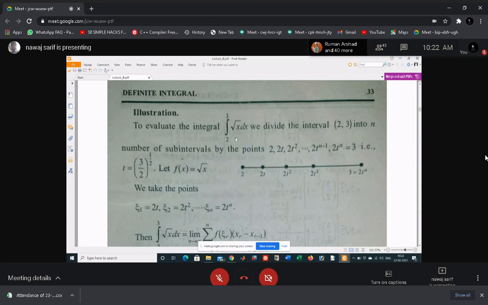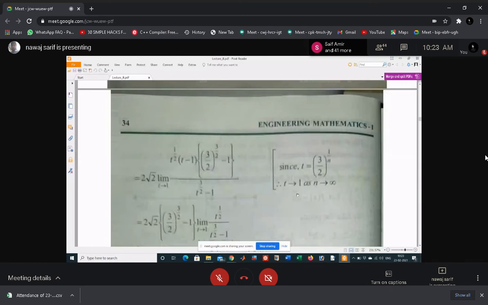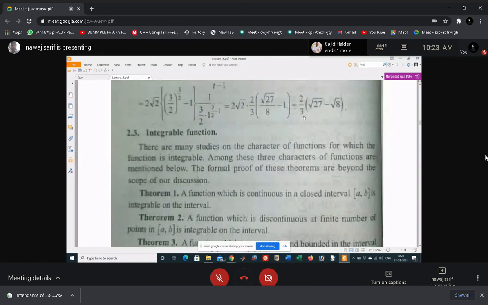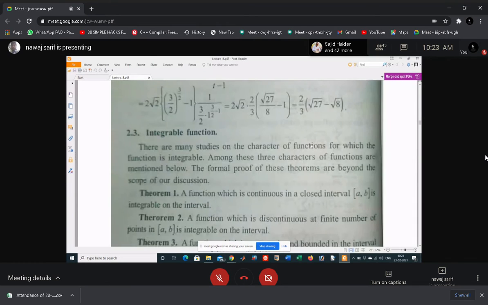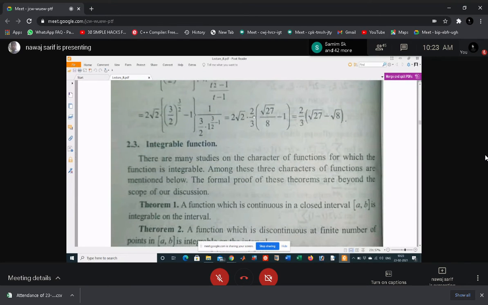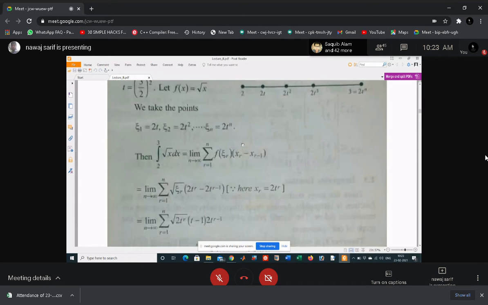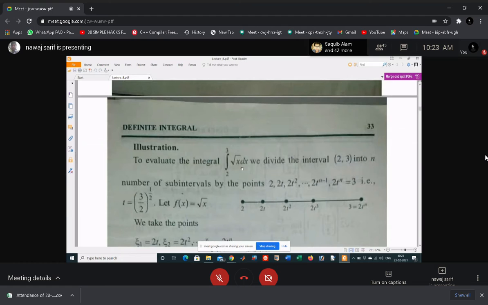That is 2 by 3 into x to the power 3 by 2, divided by 3 by 2, and just put the limit. Okay, then check whether this limit is the same or not. So you can just easily check that your integration is correct or not. Okay, because you know how to find the integration of 2 to 3 square root of x dx.